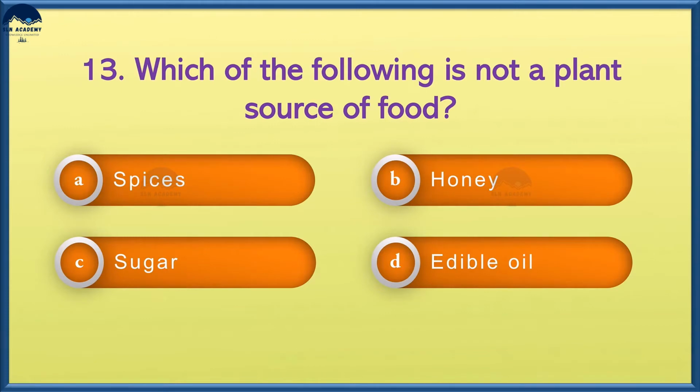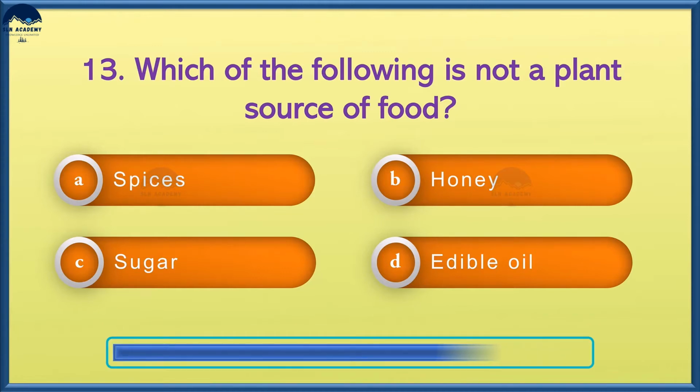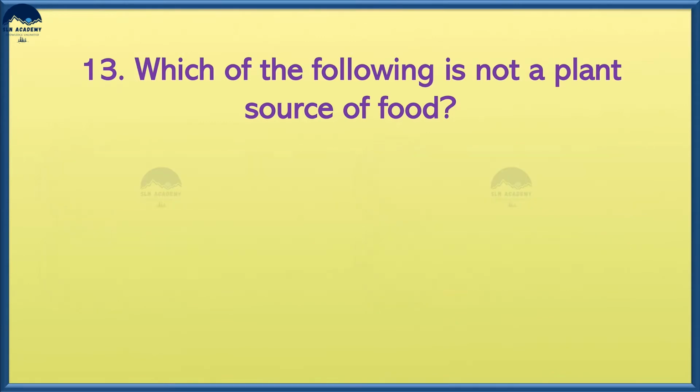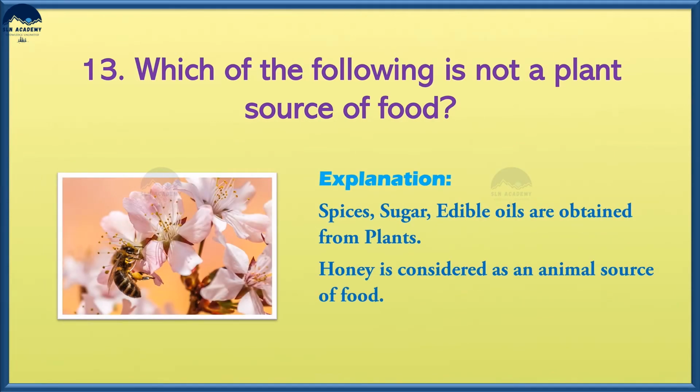Which of the following is not a plant source of food? Option A, spices, option B, honey, option C, sugar, option D, edible oil. And the answer is option B, honey. Spices, sugar, edible oils are obtained from plants. Honey is considered as an animal source of food.